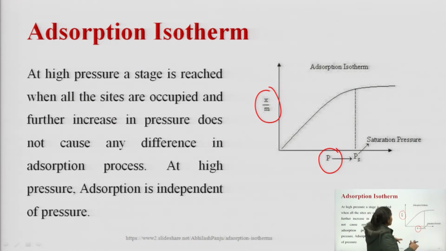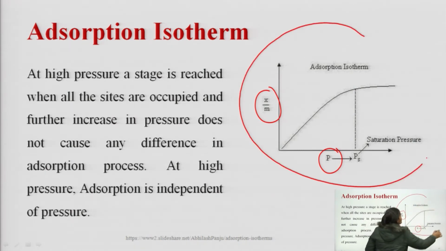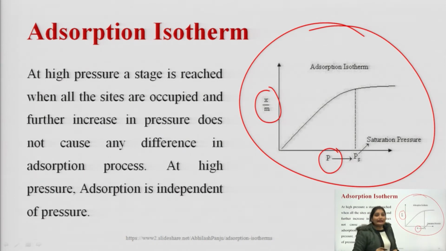And in this, so this is an adsorption isotherm, and in this adsorption takes place until a saturation point. Okay. And at this saturation point the pressure is known as the saturation pressure. Okay.